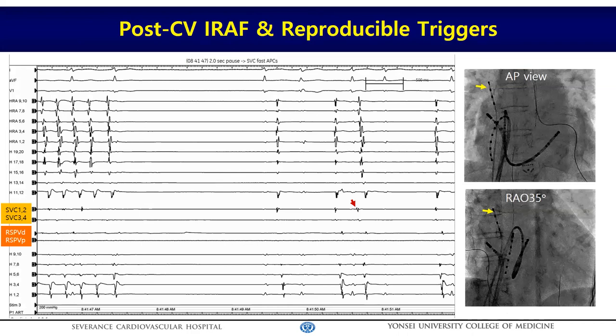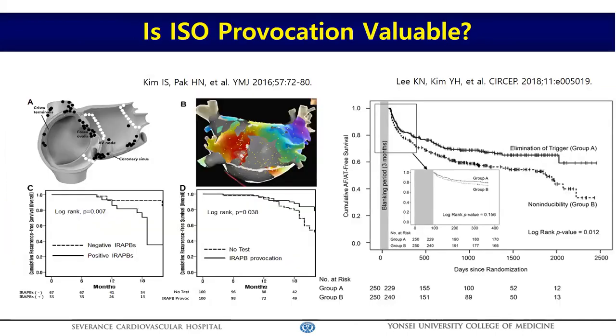Repetitive shock and extra PV mapping is a quite painful and stressful procedure, but it shows a consistent pattern of frequent APCs like this. You can map carefully and ablate them all. You can apply 3D quick mapping to localize extra PV triggers nowadays. Then you can have a question. Is this complicated mapping procedure for extra PV foci really valuable during repeat ablation procedures?